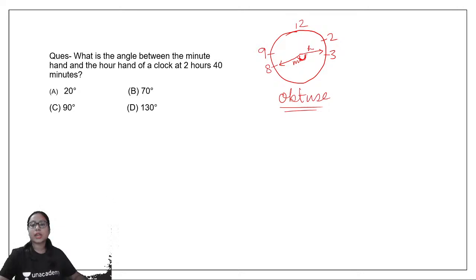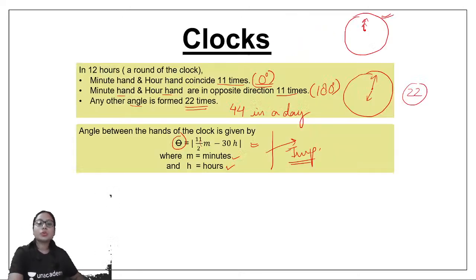Okay, so let's try to solve this question using the formula. What if I don't have 130 degrees here? I have 120 here, 140 here. Then elimination won't work in such questions. So we have to apply this formula: theta is equal to 11m by 2 minus 30h, and try to solve.